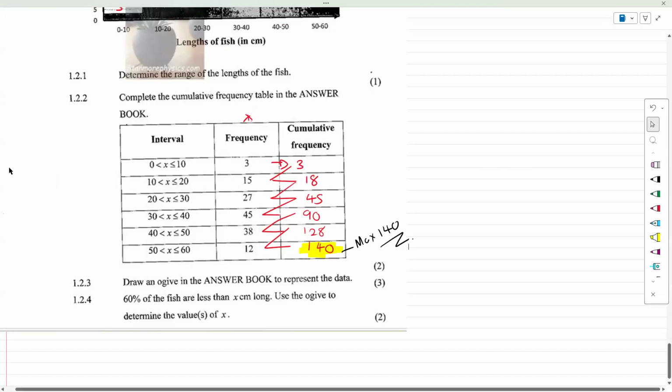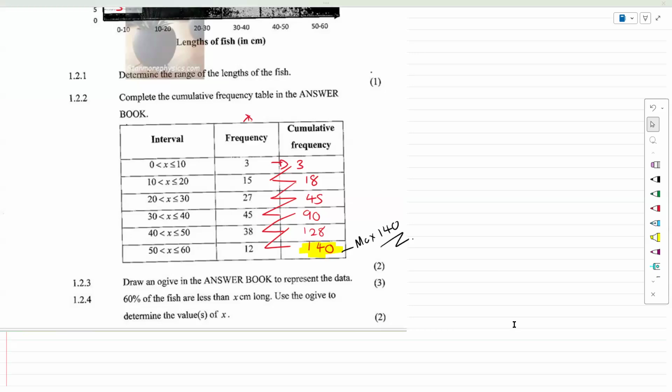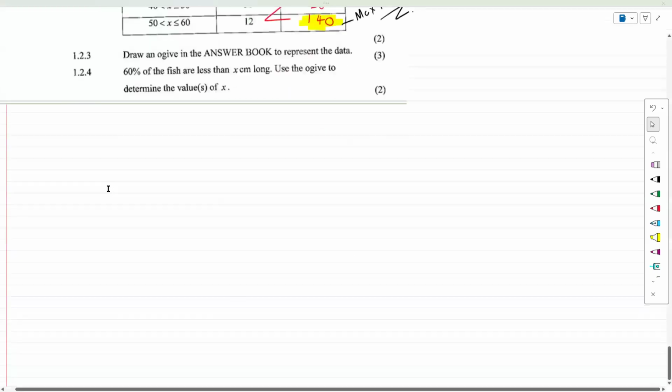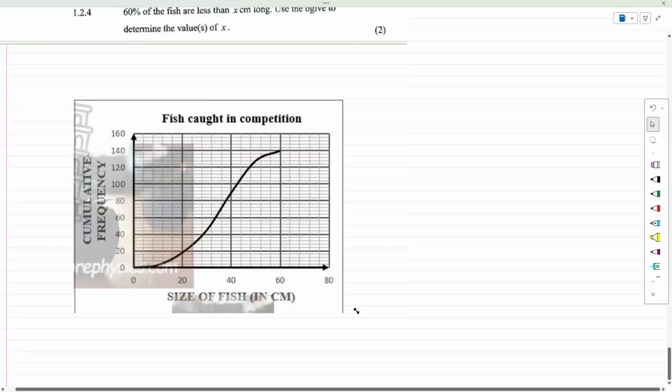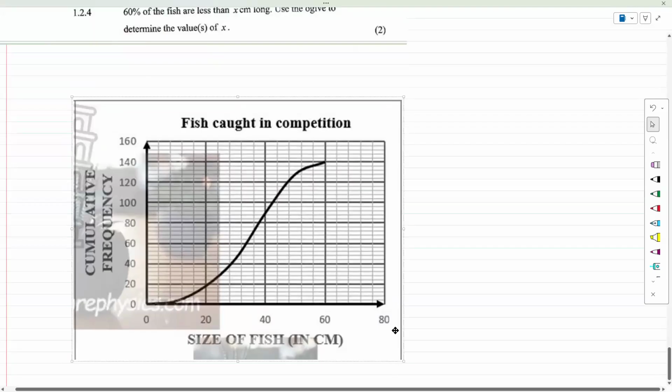Draw an OGF curve in the answer book to represent the data. Now guys, drawing an OGF curve is going to be difficult for me with my graphic tablet, but what I can do is give you the proper OGF curve from the marking guideline. I can teach you how to draw it. I just don't want to make this booklet untidy because I do want to send you guys this booklet. So an OGF curve is where we plot the cumulative frequency against the intervals given to us, right?